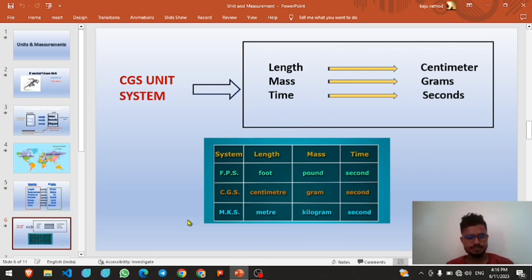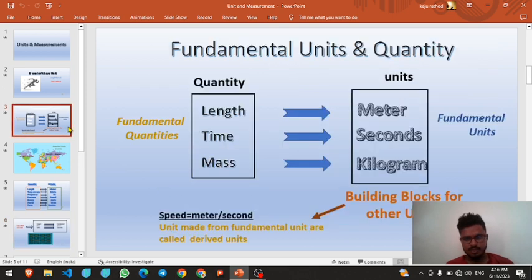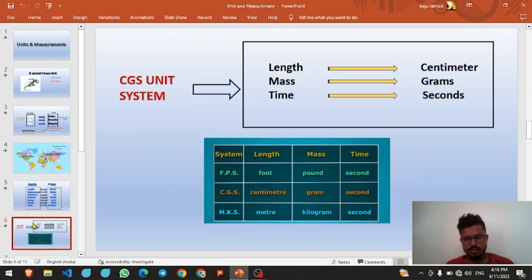So the MKS unit system is like the SI unit system, and they are the same, because in the SI system also length is measured in meter, mass in kilogram, and time in second.